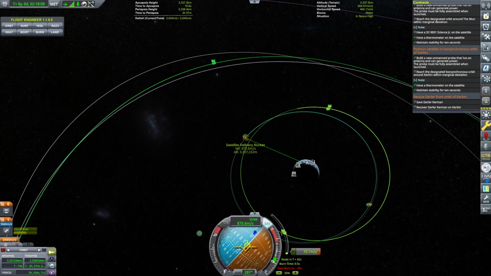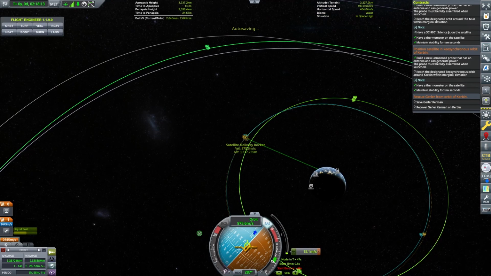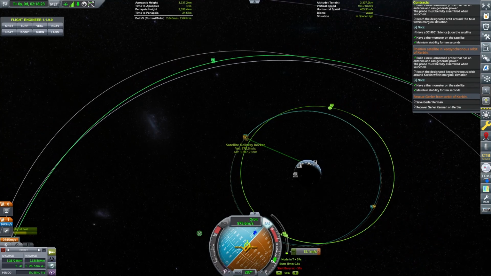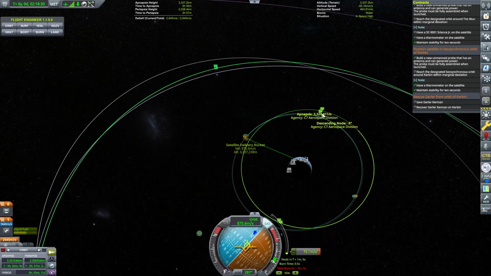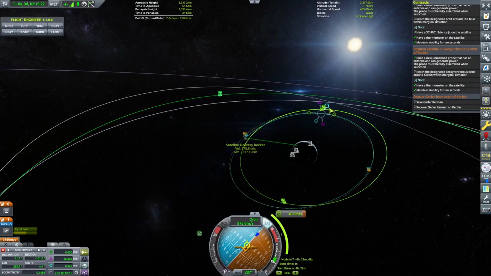So now to do that, Charlotte was saying that we need to identify the ascending or descending node. Okay, that's pretty much okay. We want to burn radially or anti-radially at that point. So if we go over here, for example, let's cancel this. If we go over here and we add a maneuver, this doesn't do anything, does it? Oh, yeah, okay. That's what we need to do.